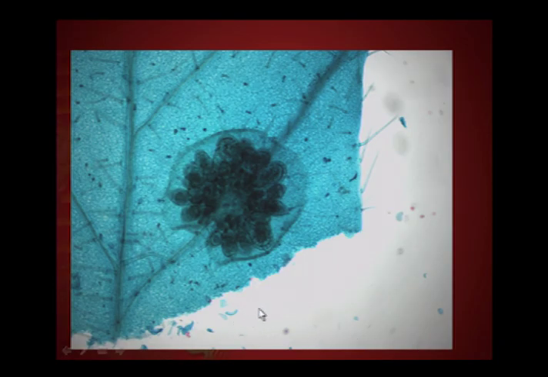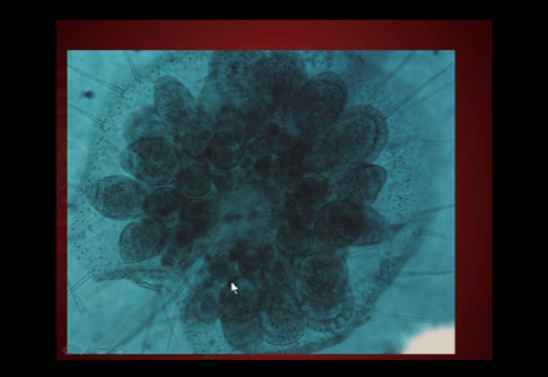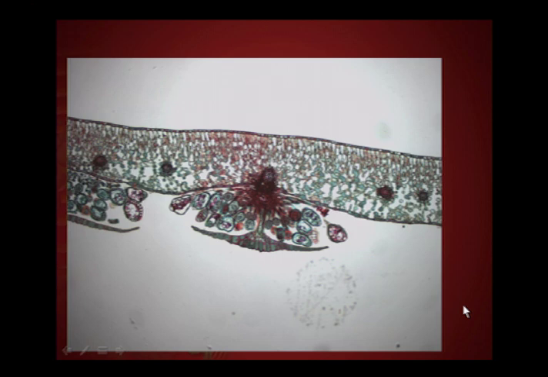So let's look at this as if we were using a microscope, looking through the surface of a fern leaflet. Looking through the leaflet, here's the sorus. The little individual circular structures are the sporangia. And on a higher magnification, again, the entire structure is the sorus. Here's the sporangium. The individual circles are sporangia. And then within the sporangia will be the spores.